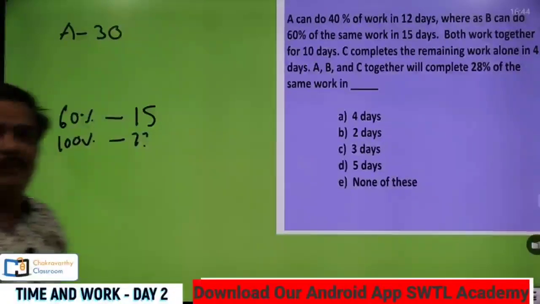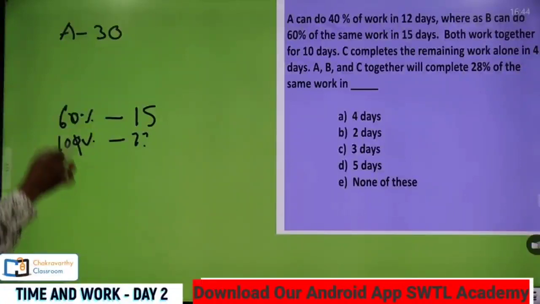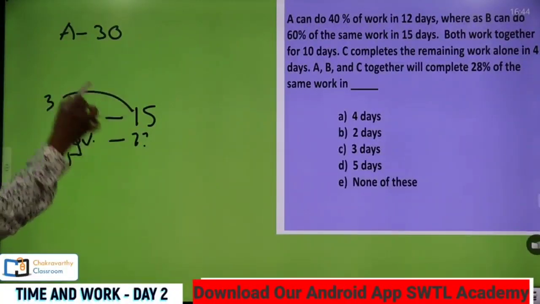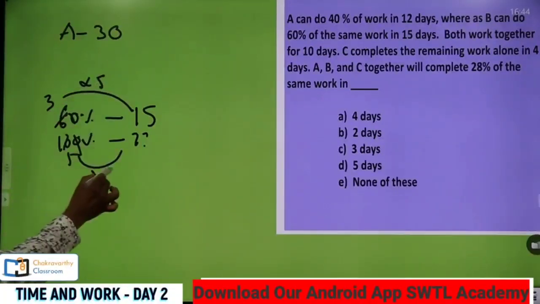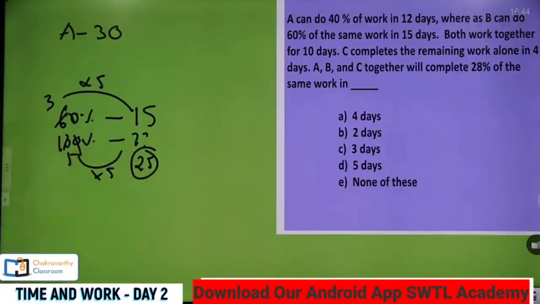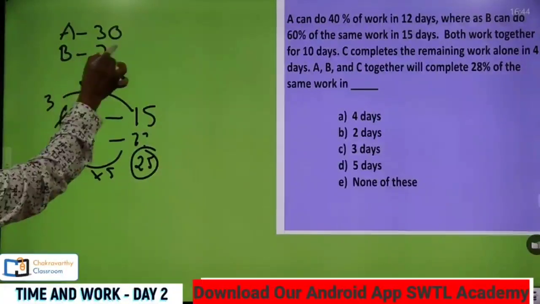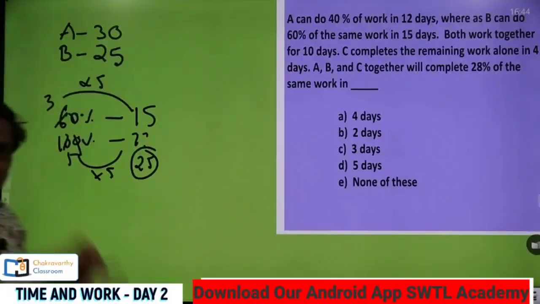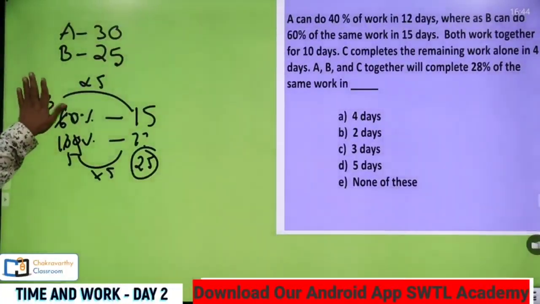Actually, this is the rough work for you. As it is, you go for this one anyway. Percentage cancel. Take again the 2 table, 2 3s, 2 5s. 3 how many times? 15 here, 3 5s. Similarly, 5 into 5, 25. Got it. Right. So now B can do the same work in 25 days. Now you can compare A and B on the common platform.